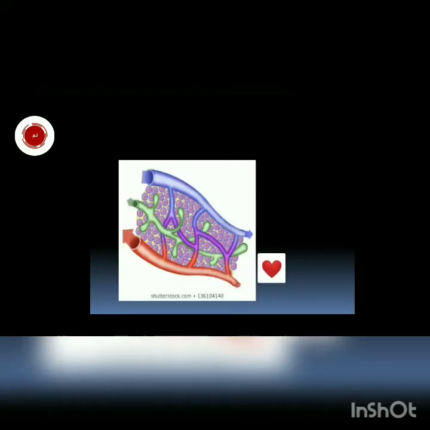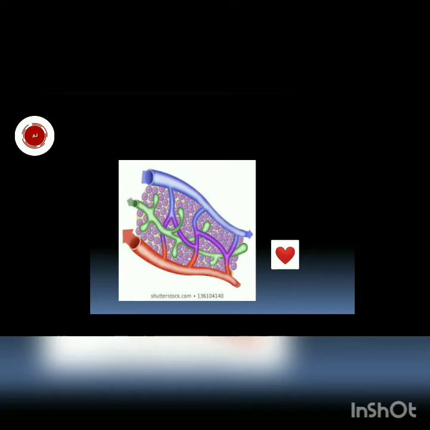Now here you can see this is a lymph vessel. If you look, you will find that lymph vessels, unlike our other vessels, arteries and veins, which are open at both sides, are open at only one side, and the other side is blunt, it is closed. You see these sides are closed, it is open at only one side. So this is a speciality of the lymph vessel.